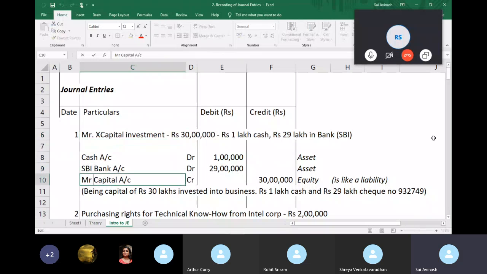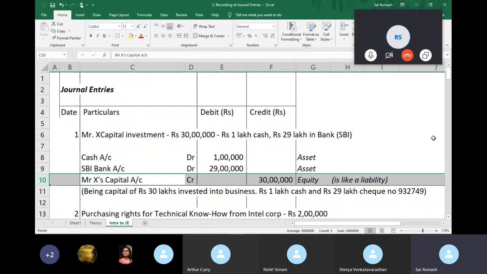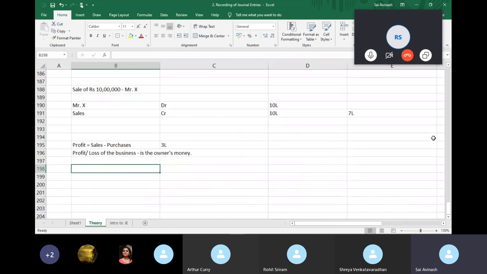We call it Mr. X capital, right? When I owe him, I'm crediting him, right? So logically, if I have a profit that I have to give to the owner, I'm crediting the profit, correct? Profit is to be credited to the owner, right?